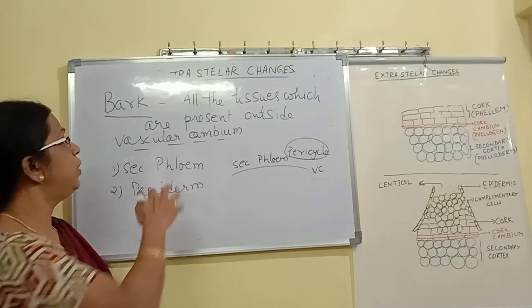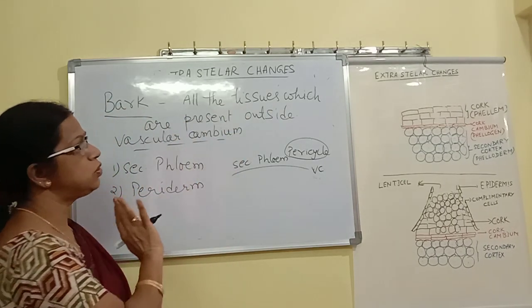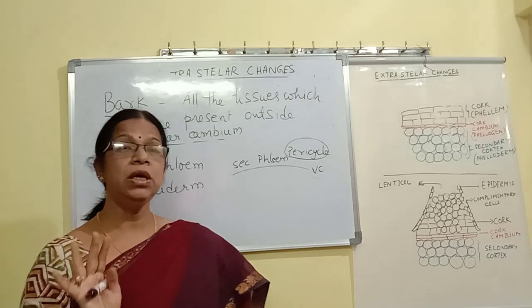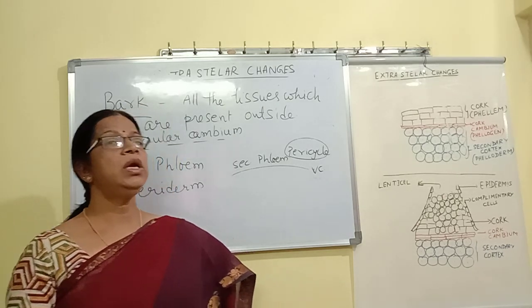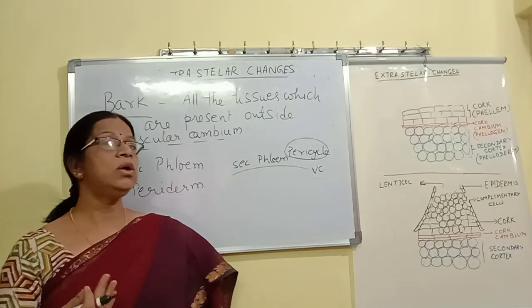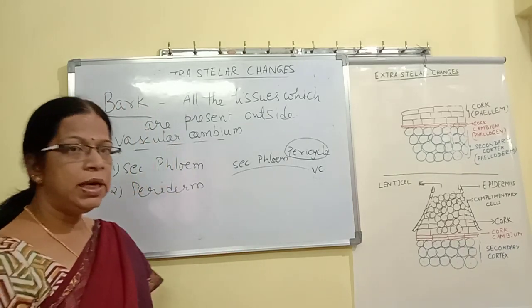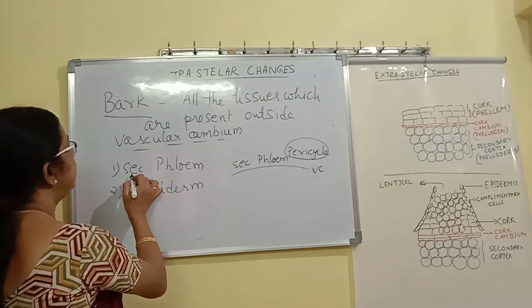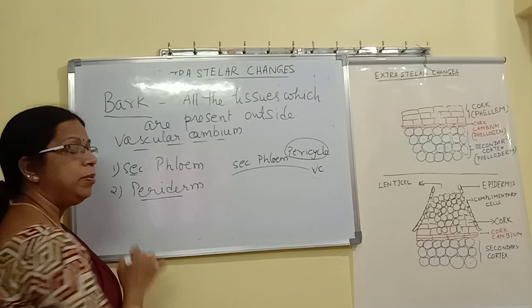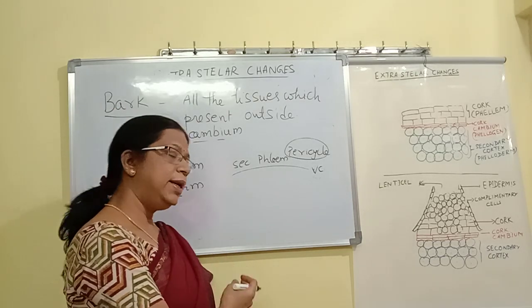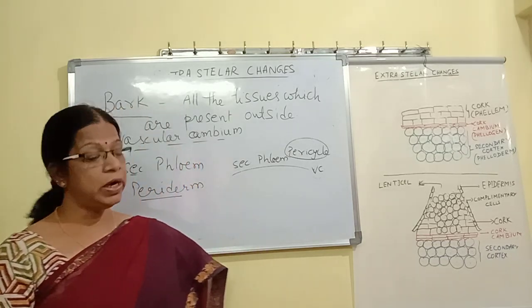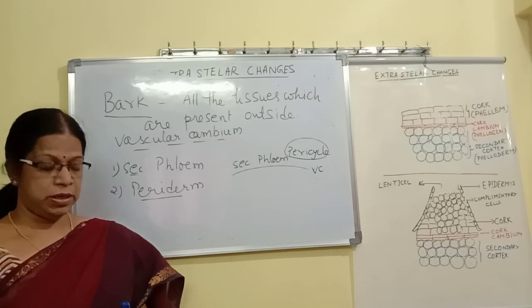Definition, how will you identify? You will identify definition as this. All the tissues present outside the vascular cambium. Suppose you get a question on what is the composition of the bark, then very confidently you can give secondary phloem and periderm. So periderm already we discussed what are the different components of periderm.